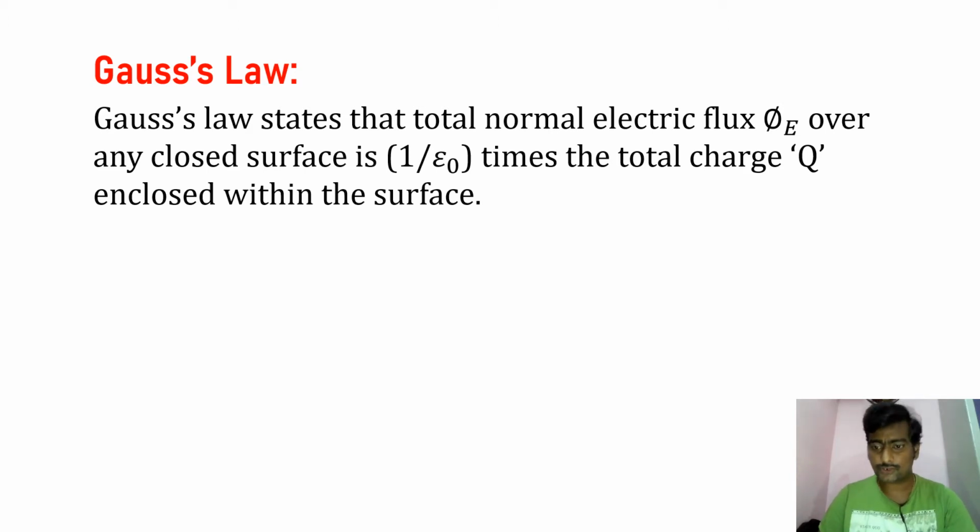Within the surface means closed surface, over any closed surface. Any means any shape or any volume. Gauss law says that the normal electric flux phi E over any closed surface of any shape is 1 by epsilon naught times the total charge Q enclosed within the surface.